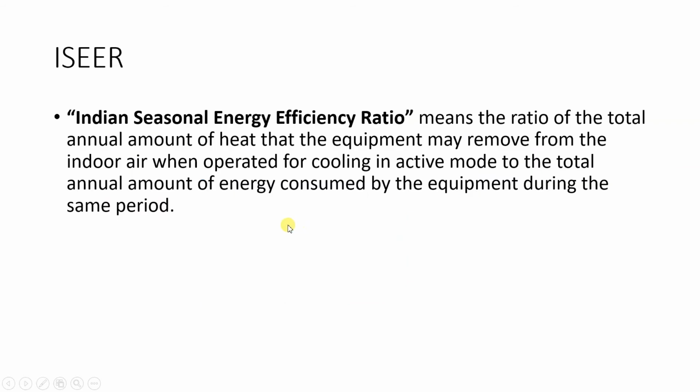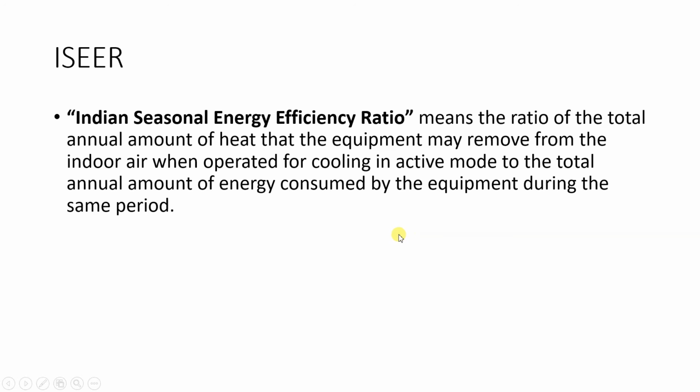Now there is one more terminology which is being used, known as ISEER. It is called Indian Seasonal Energy Efficiency Ratio. So what is the meaning of this? It is the ratio of the total annual amount of heat that the equipment may remove from the indoor air when operated for cooling in active mode, to the total annual amount of energy consumed by the equipment during the same period.